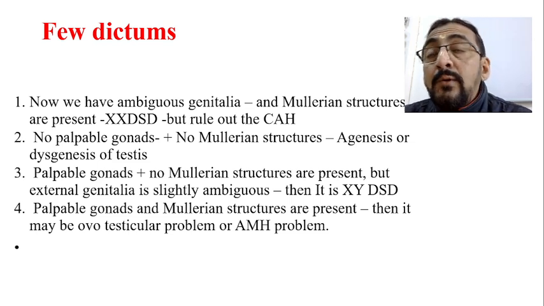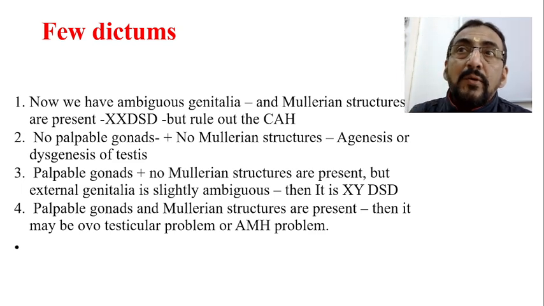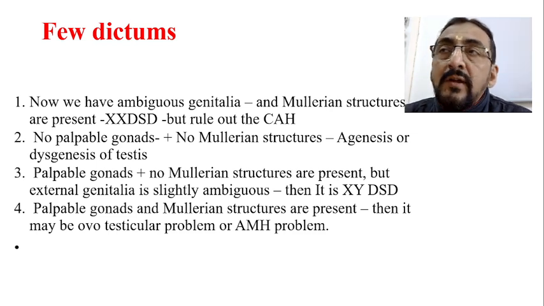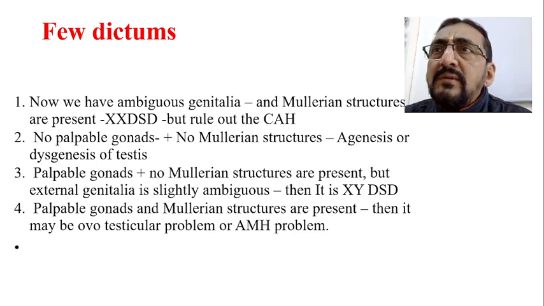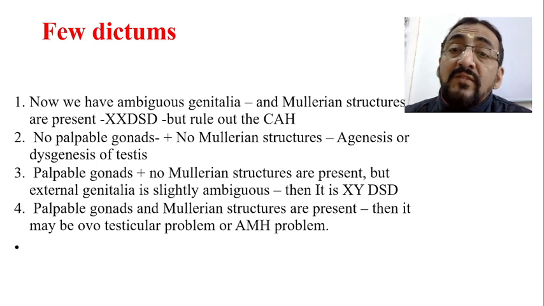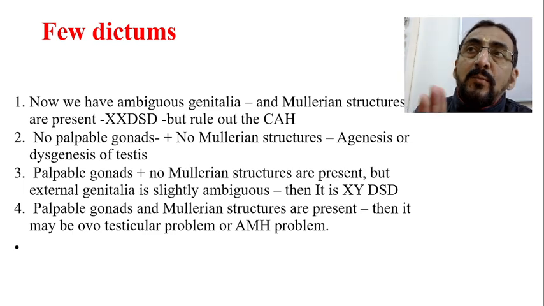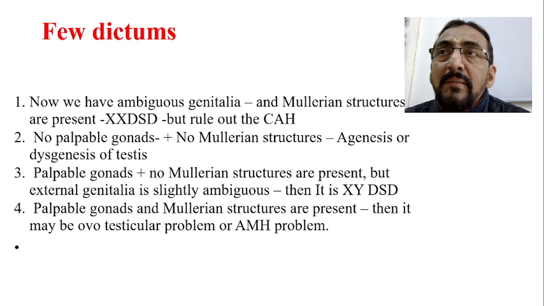Now, suppose there are no palpable gonads. When there are no palpable gonads, usually we say the testis is not formed, or the ovary is not formed. Of course, the ovary is not palpable anyway. So there are no palpable gonads, plus no Mullerian structures. If there are no Mullerian structures, it should be male.